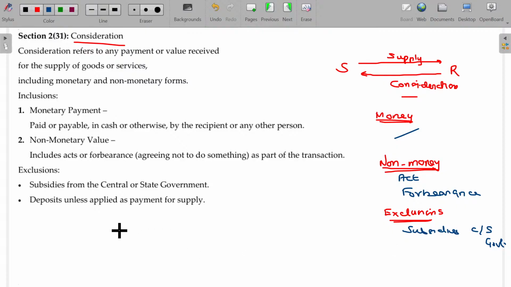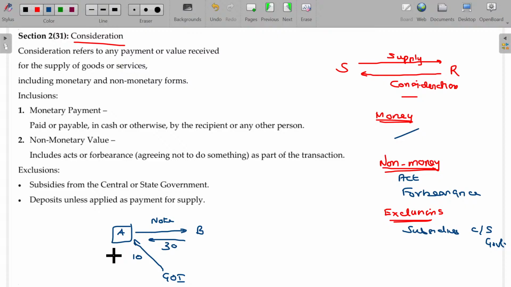For example, A sells the goods to B, probably stationery items, notes. And for that, Government of India, central government, releases 10 rupees, asking B to pay only 30 rupees. So the supplier A gets how much? 30 plus 10, 40 rupees. What is the consideration here? For supplying the note, A will get 30 rupees from B and 10 rupees from the central government.